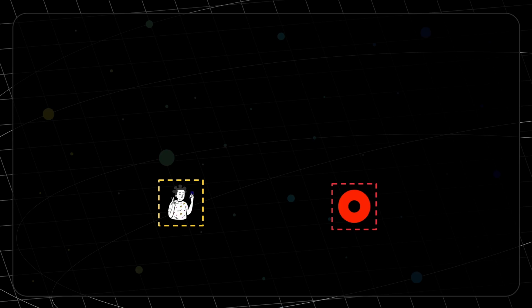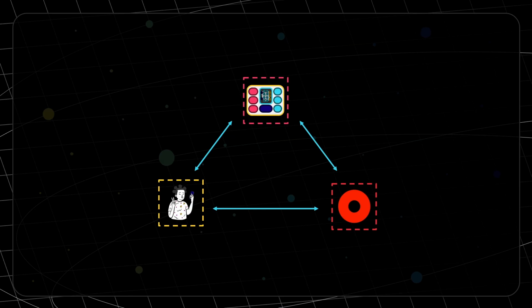But in recent years, with the evolution of generative AI, with the appearance of large language models and so on, we have the rise of a new type of agent, the so-called AI agent. This AI agent brought a new triangle of communication, because before we had humans and systems, and now we have a third one, the AI agent. So we now have a triangle of communication between the three of us, because humans can communicate with both systems and AI agents.